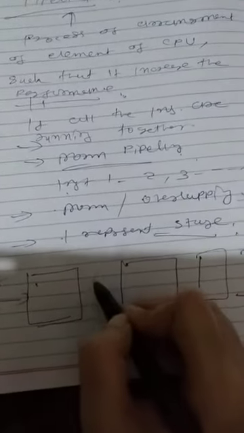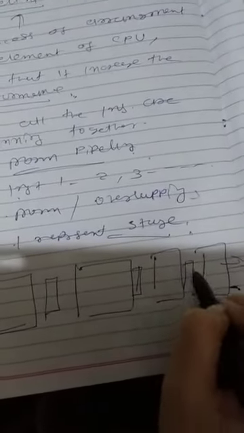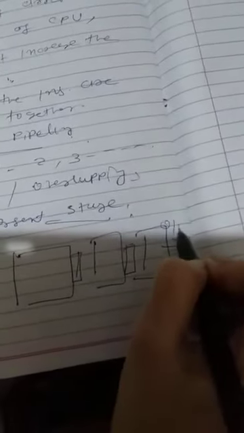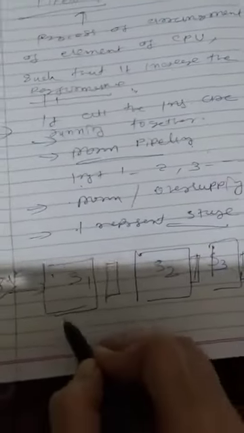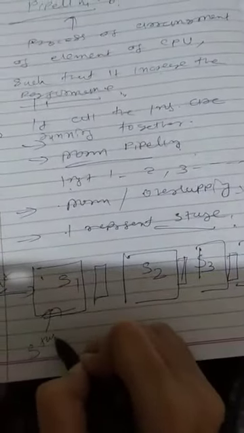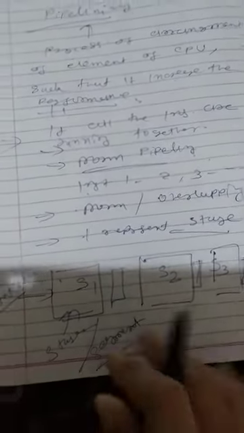This is the diagram of pipelining. Here are input, output, and S1, S2, S3 and S4. S is known as a stage as well as a segment.